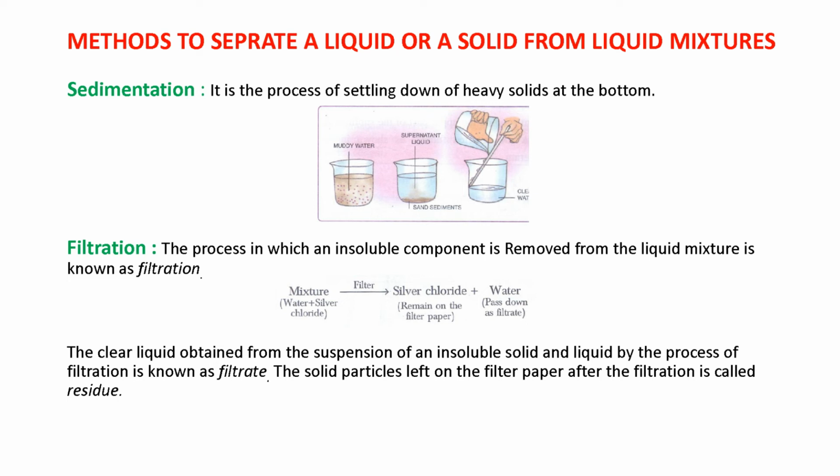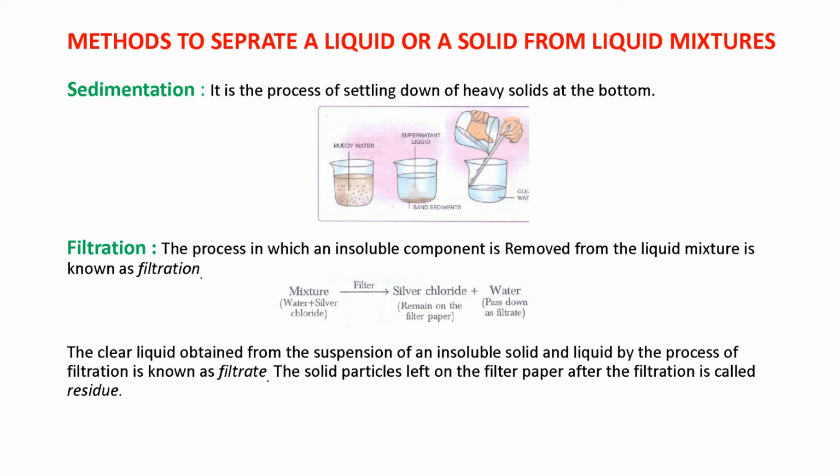All of you know that. It is the process in which an insoluble component is removed from the liquid mixture. So it is very important that the component should be insoluble. When there is an insoluble component, we use the method of filtration. For example, if we have water and silver chloride, then we filter. Silver chloride remains on the filter paper and water passes down. The liquid that passes down we call the filtrate. So water will be the filtrate and silver chloride is the residue.